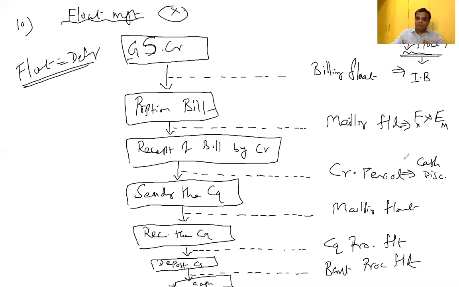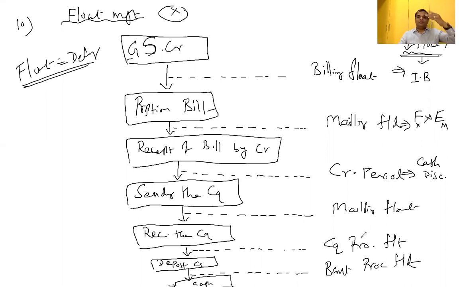So 6 types of floats are there. Billing float, we reduce by way of instant billing. Mailing float, we can reduce by way of a faster and economic mode of transmission. Credit period, by way of cash discount, we can reduce the delay float. Next, the remaining 3 floats are mailing float, check processing float, and bank processing float.